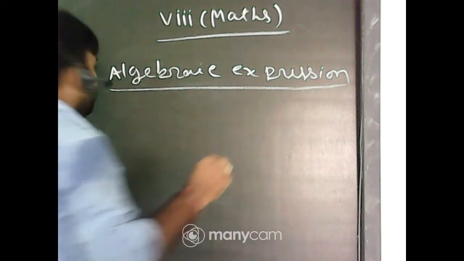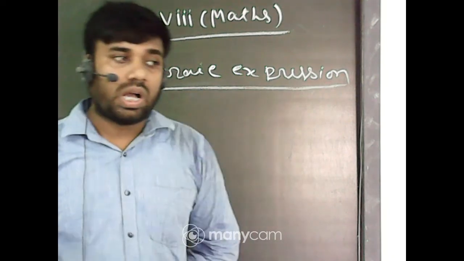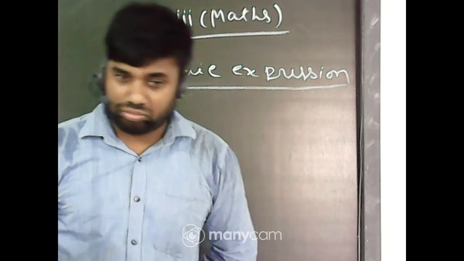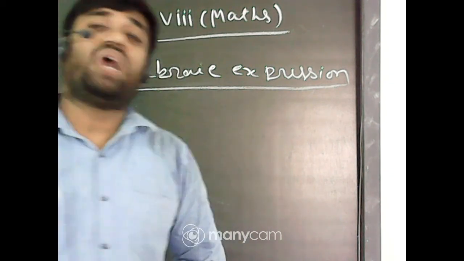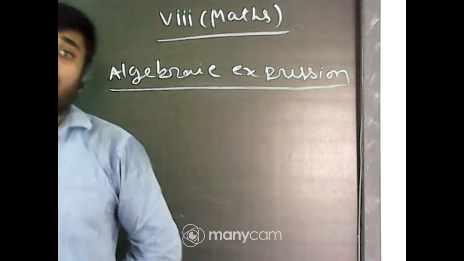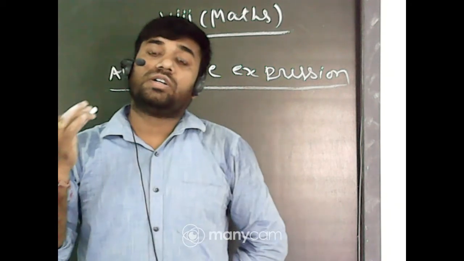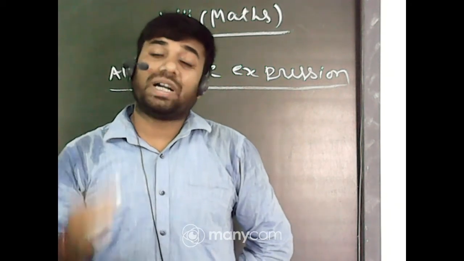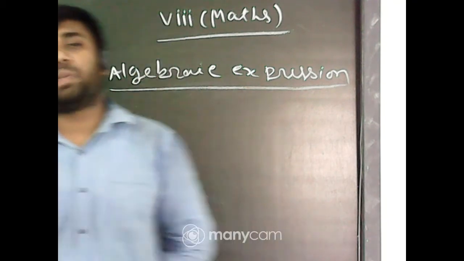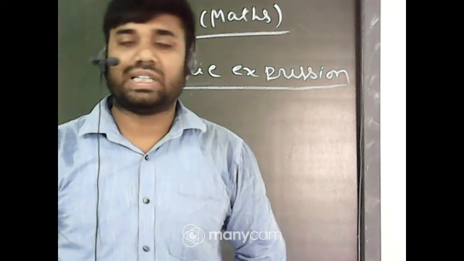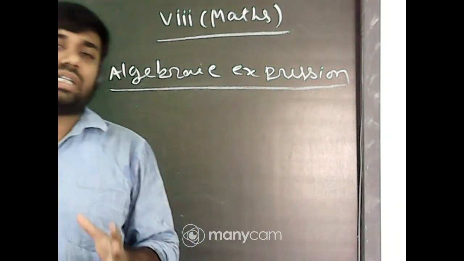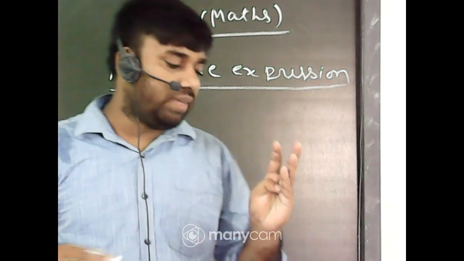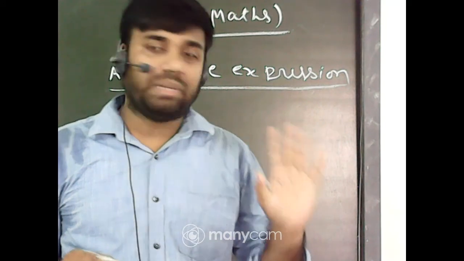Algebraic expression means, first of all, students, you have to set one concept, that it is a combination. Combination of variable and constant and fundamental operation. Fundamental operation means plus, minus, multiplication, division. The mathematical expression consists of these things: variable, constant, and mathematical operation.